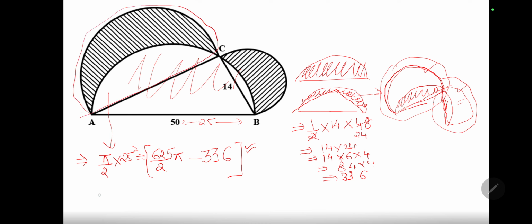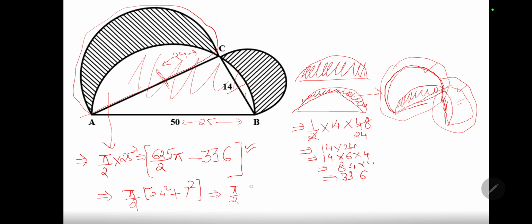Okay, and what would be the formula? Pi by 2 of what is the radius? It was 24, correct? Pi by 2 into 24 squared plus this radius 7 squared, correct? So what would be my area?